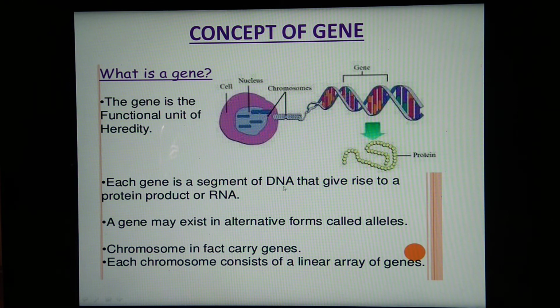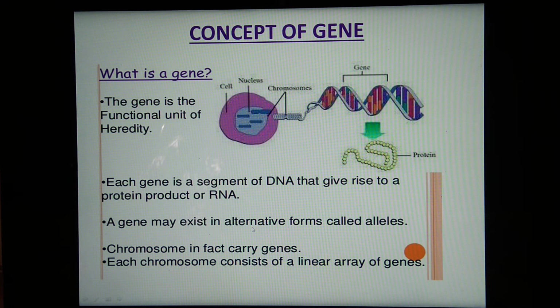Each gene is a segment of DNA that gives rise to a protein product or RNA. This point will be clear for you later on, how this segment of DNA is responsible for production of protein or for formation of RNA. So what to remember now? Genes mean the segment of DNA responsible for inheritance of characters.